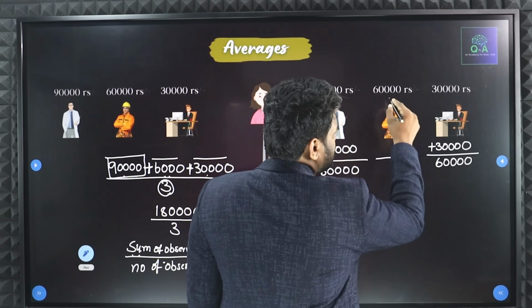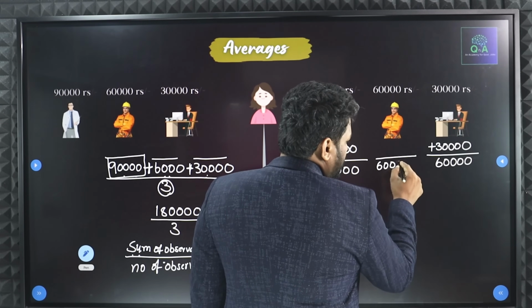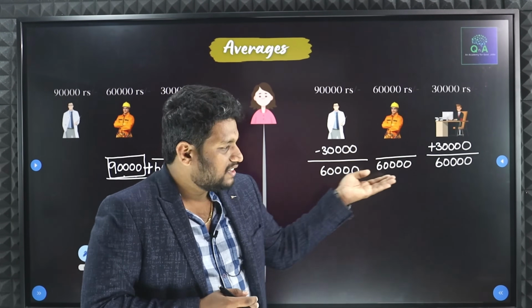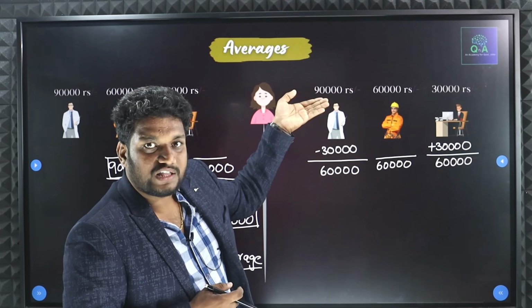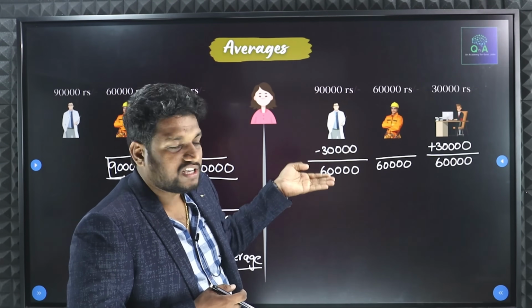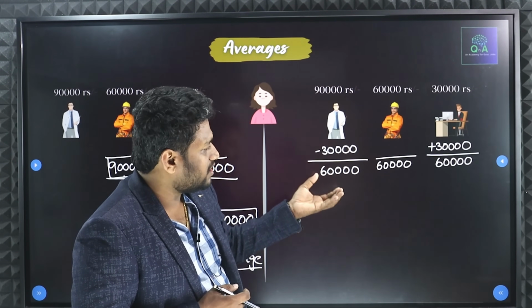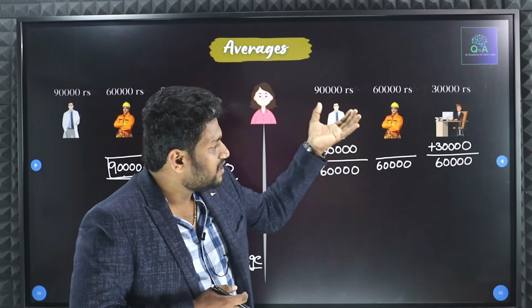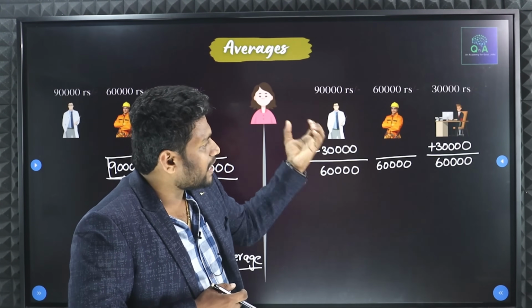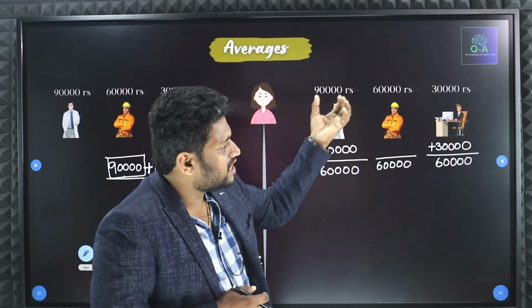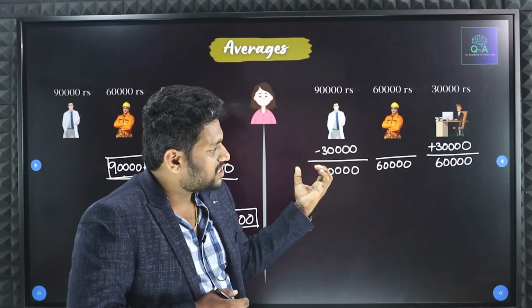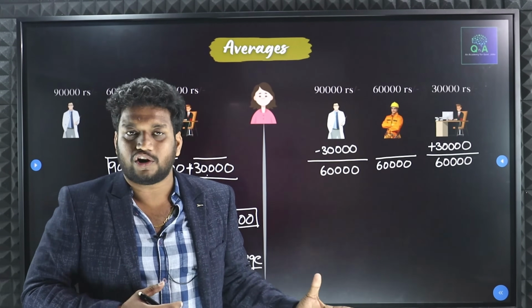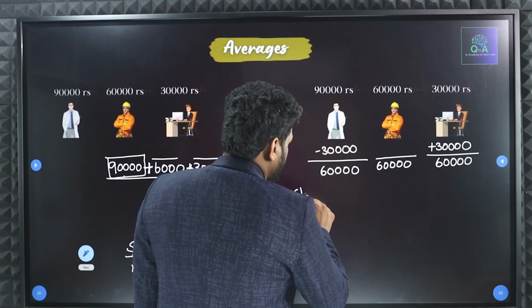Now what is the salary here? 60,000. Now if you observe, in 3 different variations for 3 different members, the salaries are 90,000, 60,000 and 30,000, but if you take the average, how much is it? 60,000. So their mom is distributing equally. How is she distributing? She is taking from the doctor, and that amount whatever she has, she is giving to the officer. If she distributes in this way, I am getting the average in a very fast manner or not. This is what we are calling a shortcut.